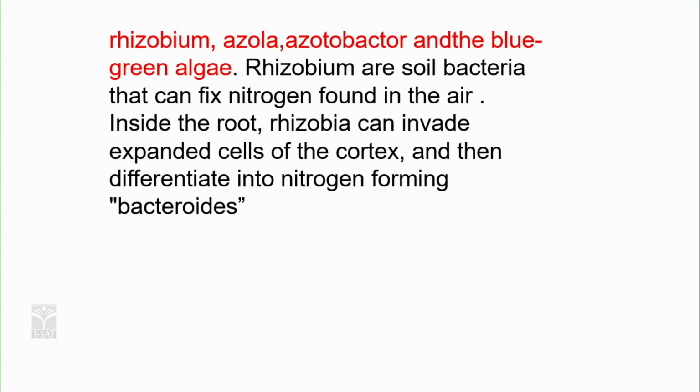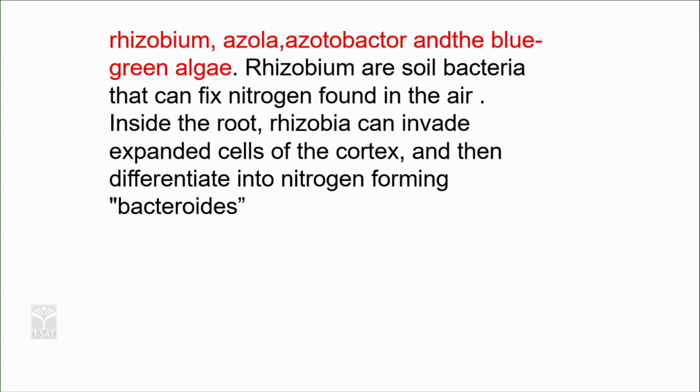Rhizobium, azola and azotobacter and the blue-green algae are some of the microorganisms which fix the atmospheric nitrogen. Rhizobium are soil bacteria that can fix nitrogen found in the air inside the roots.